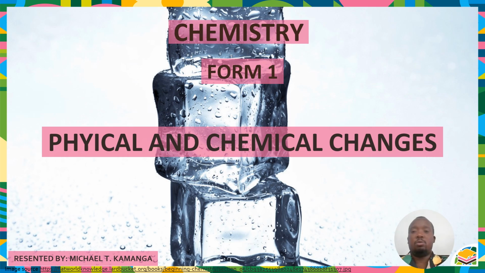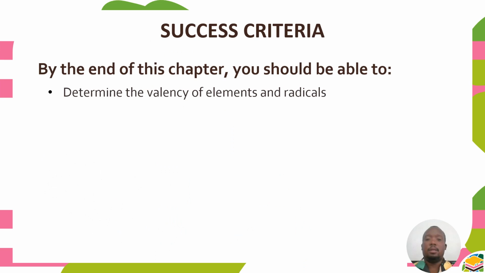So I'll take you through the chemical changes. In today's class in particular, the success criteria of this chapter or lesson topic is that by the end of this chapter, you should be able to determine the valency of elements and radicals.